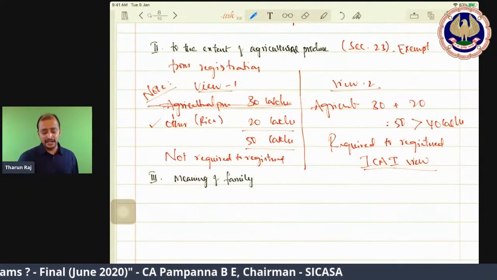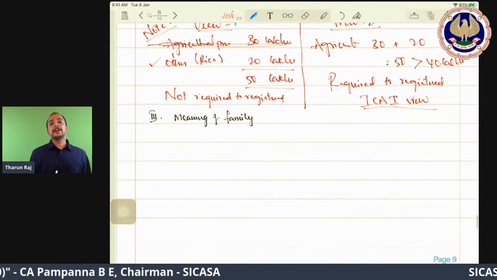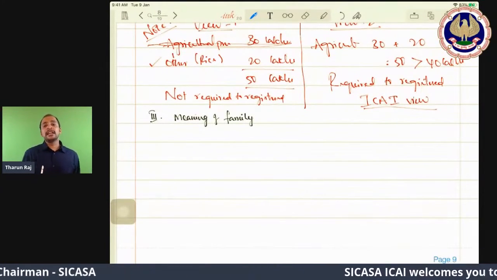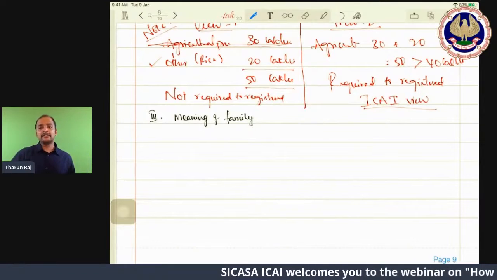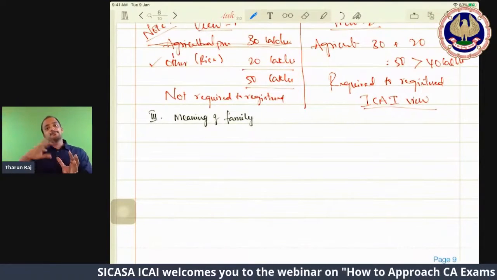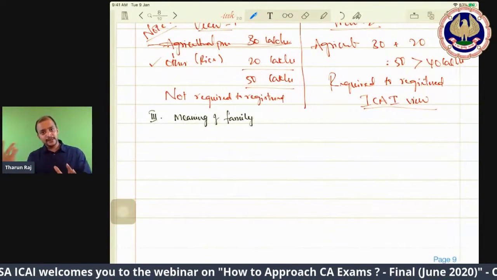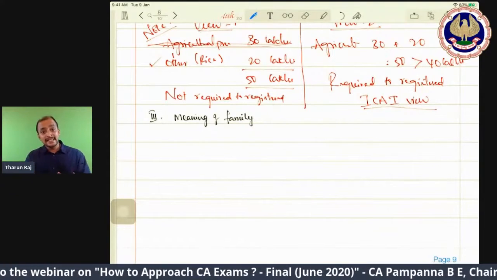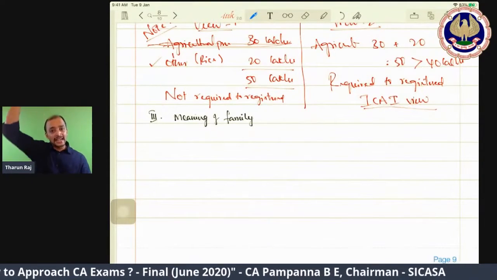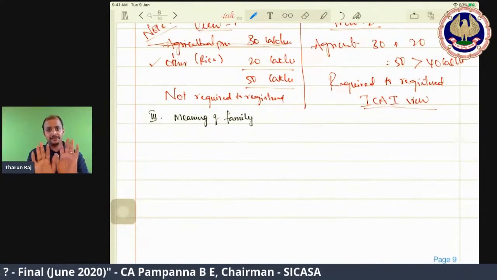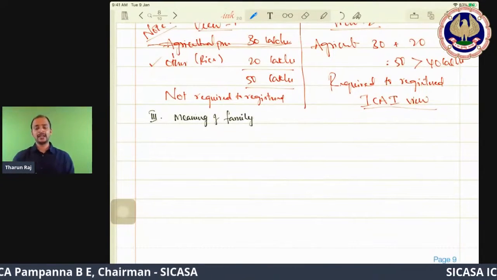Then another issue, the last issue, meaning of family. What is the meaning of family? We have the person, spouse, brother, sisters, parents, grandparents, and children. That will come under the meaning of family.